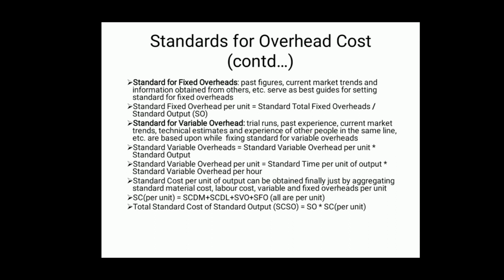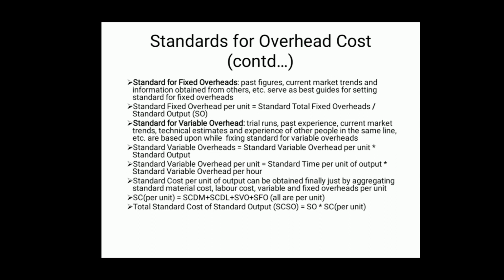So, standard cost, SC shortly, per unit is equal to SCDM, that is standard cost of direct material per unit, plus standard cost of direct labor, SCDL, per unit, plus standard variable overhead per unit, plus standard fixed overhead per unit.